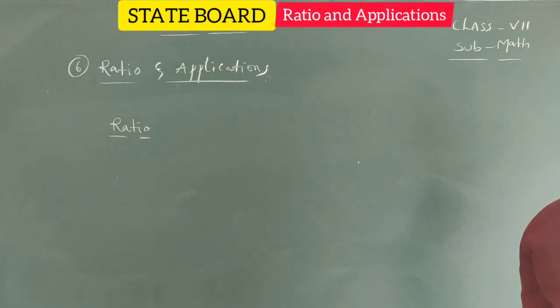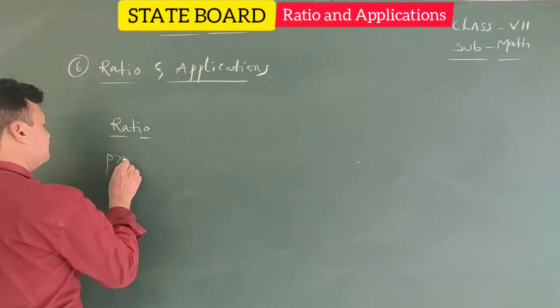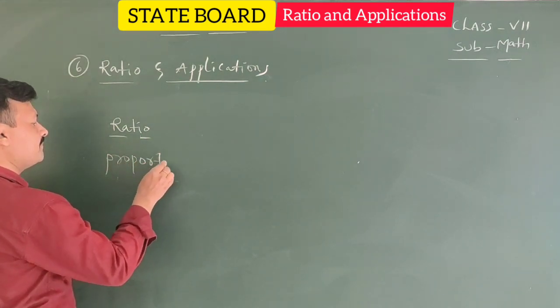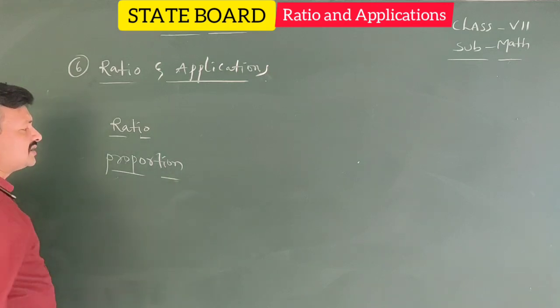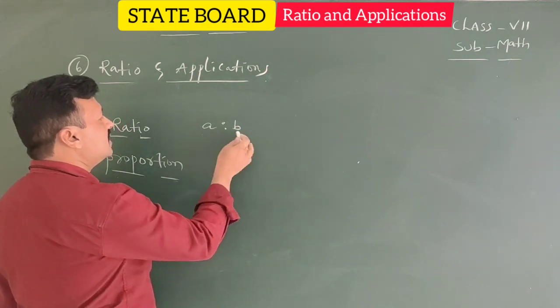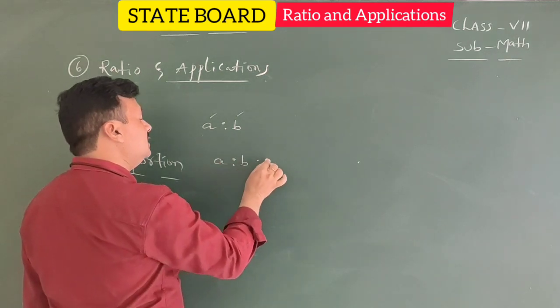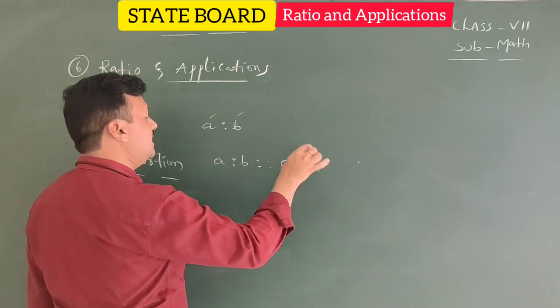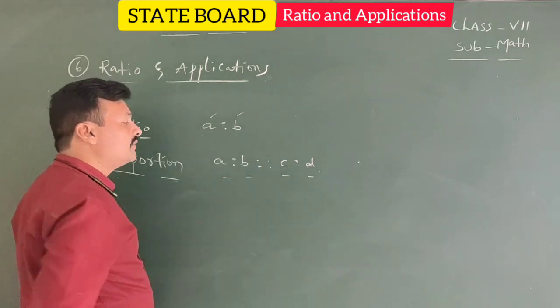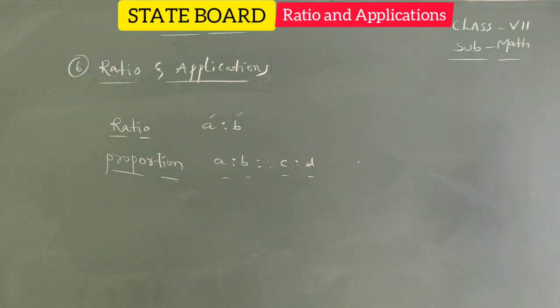What is meant by proportion? Equality of ratios is nothing but proportion. In proportion, product of means equals product of extremes, we discussed. Here A is to B. First term antecedent, second term consequent. Here A is to B as C is to D. Here A, B, C, D are the 4 terms of the given ratio.